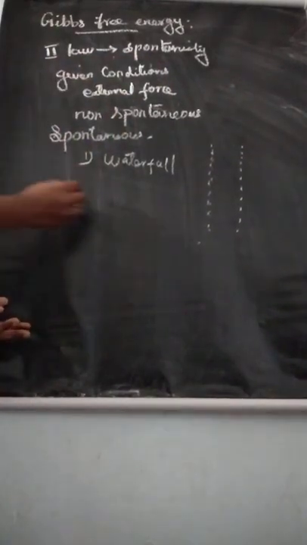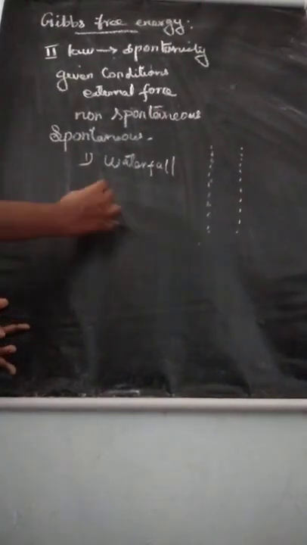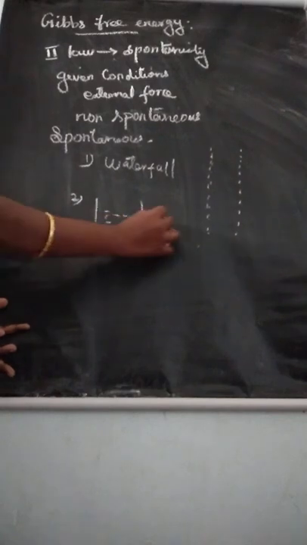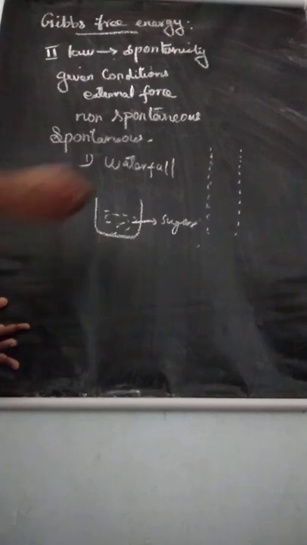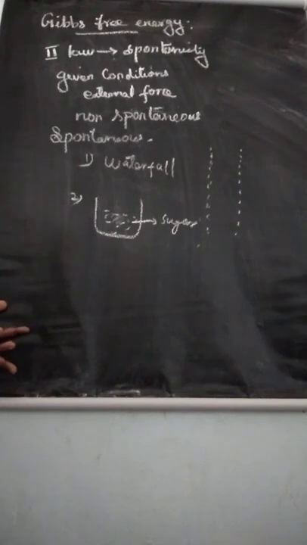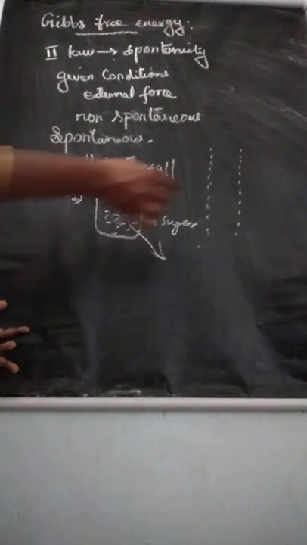Then the second example: you take a cup of coffee, add some sugar, and dissolve it. After dissolving, you get a clear solution, isn't it? After some time, can you separate this sugar out again?